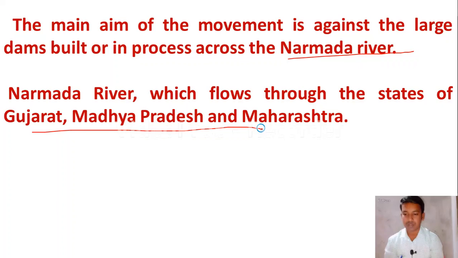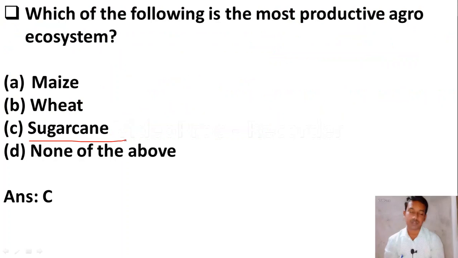Which of the following is the most productive agro ecosystem? Option A maize, option B wheat, option C sugarcane, option D none of the above. I hope you all know it. Sugarcane is one of the most productive agro ecosystems.